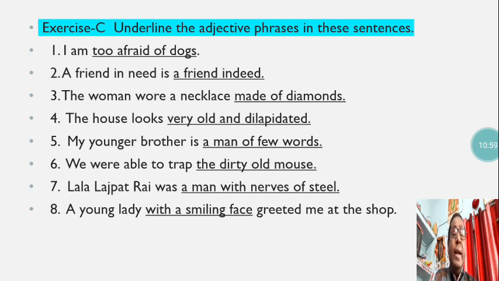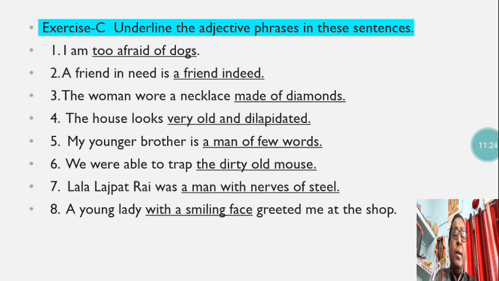The woman wore a necklace made of diamonds. Made of diamonds is the adjective phrase. I have already explained in detail what an adjective phrase is and how you can identify it. The house looks very old and dilapidated. Here, very old and dilapidated is the adjective phrase.